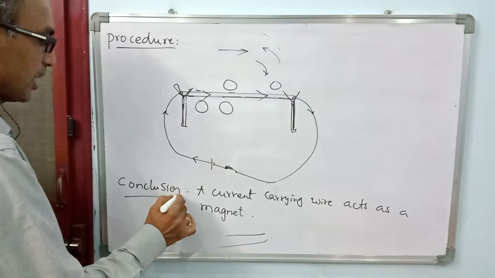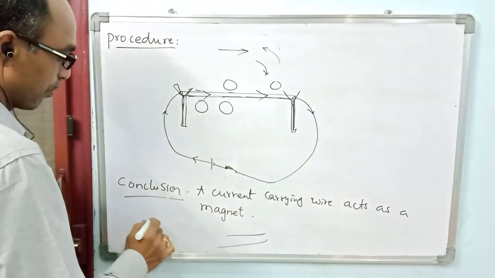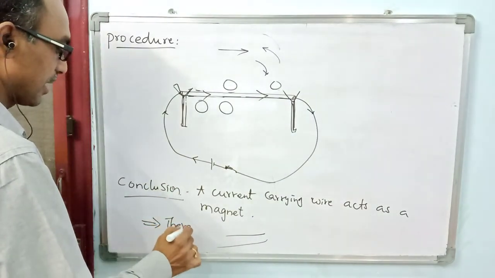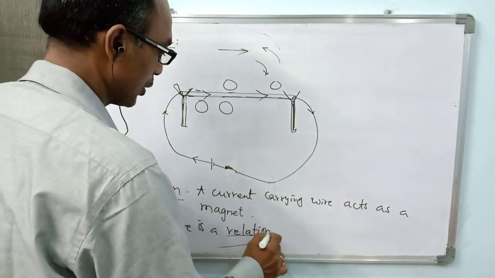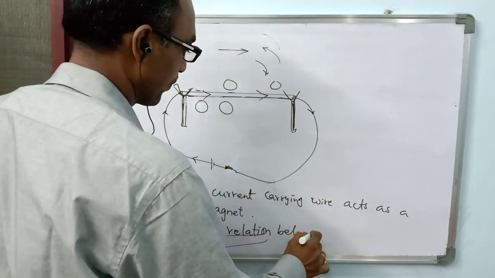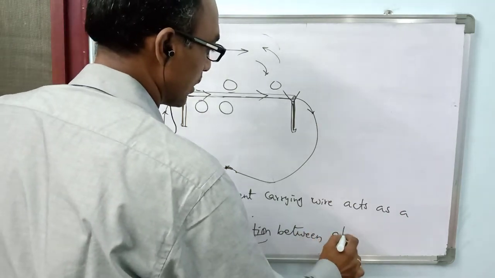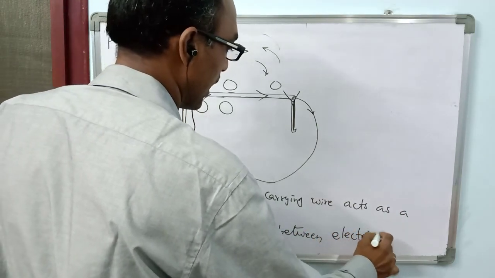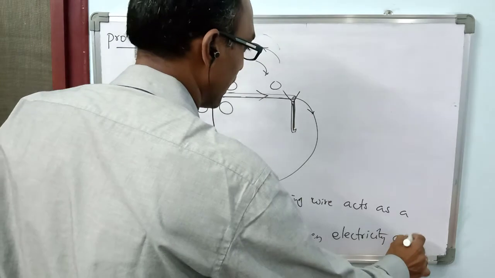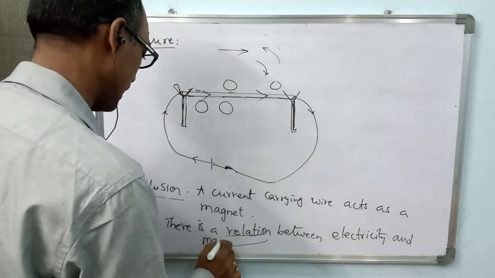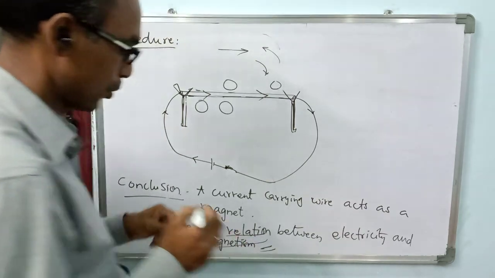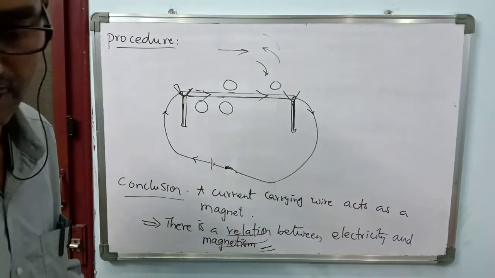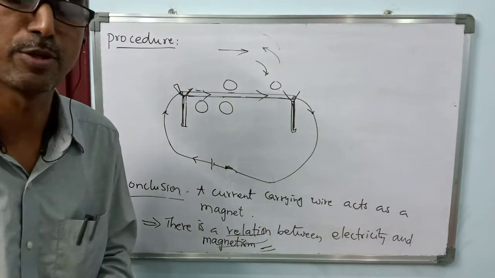There is a relation between electricity and magnetism. Okay, so we have to keep it in mind. This is our Oersted's experiment.